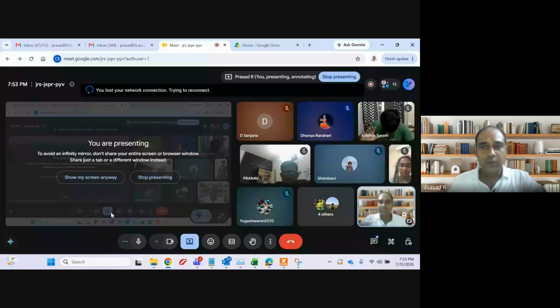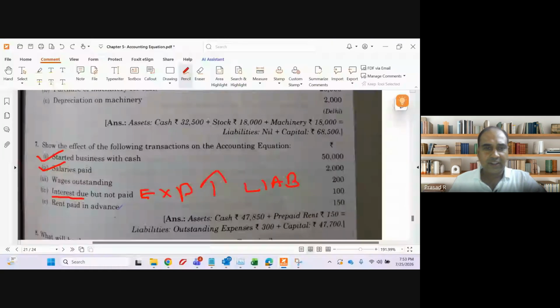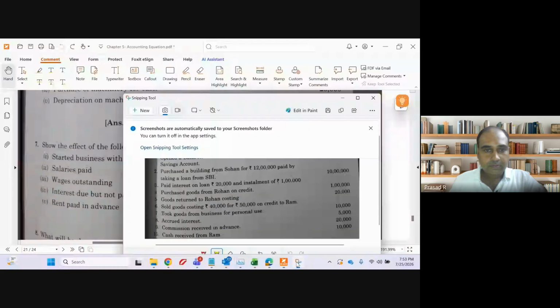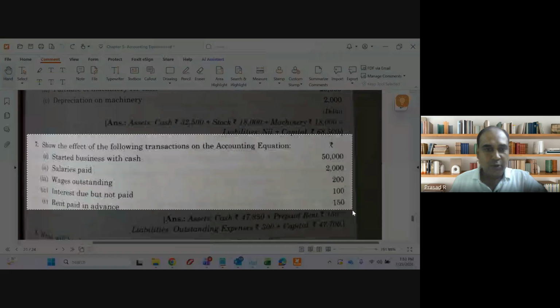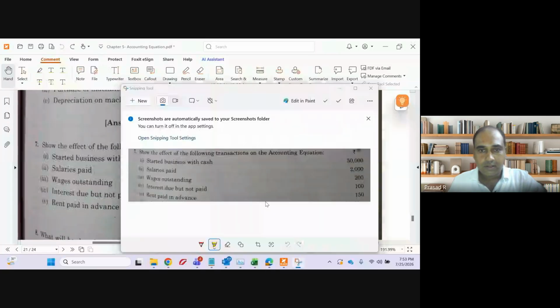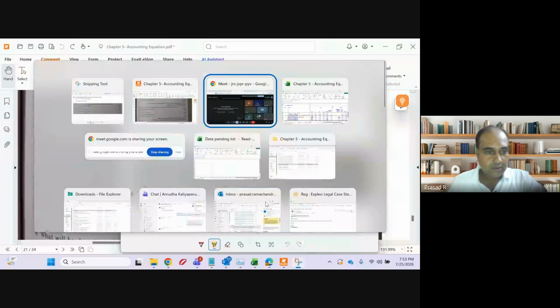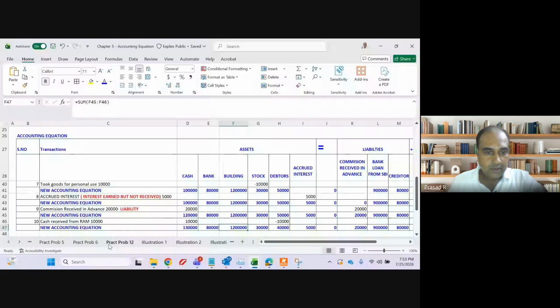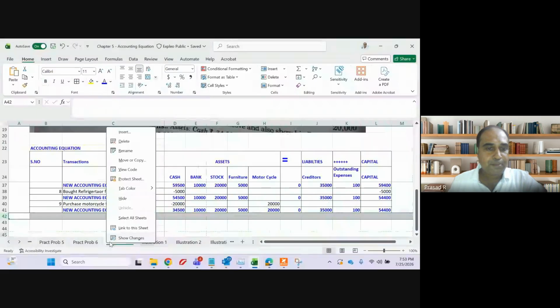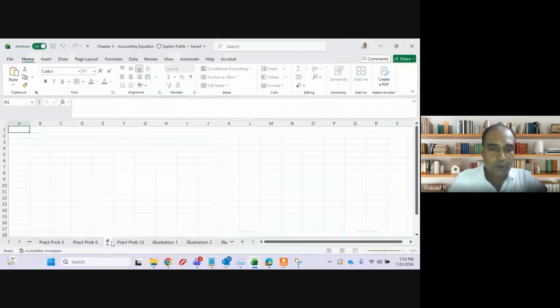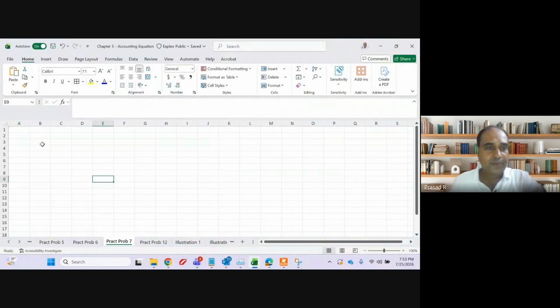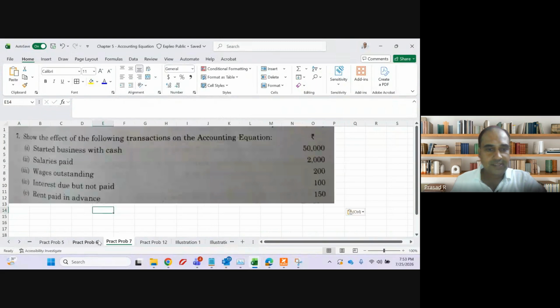Okay, let me do this question, guys. This question was a little different, a small question also. Let me do this question. Mark this question as important, guys. Every adjustment is different in this question, practical problem 7. Every adjustment is different in this. Mark this question as important.